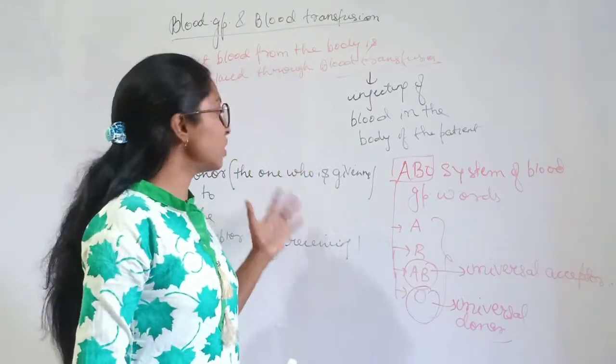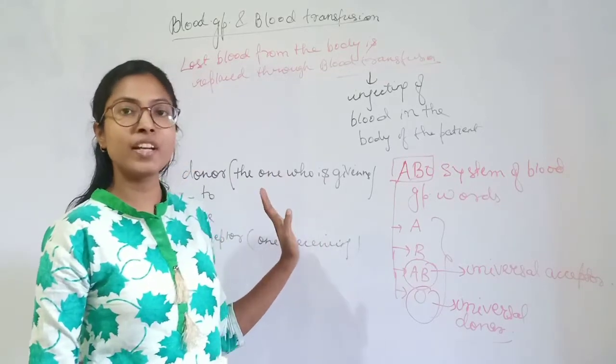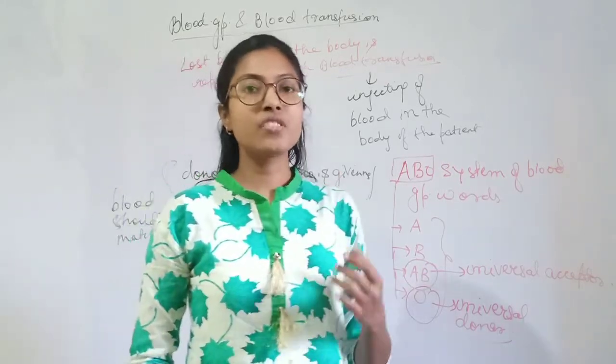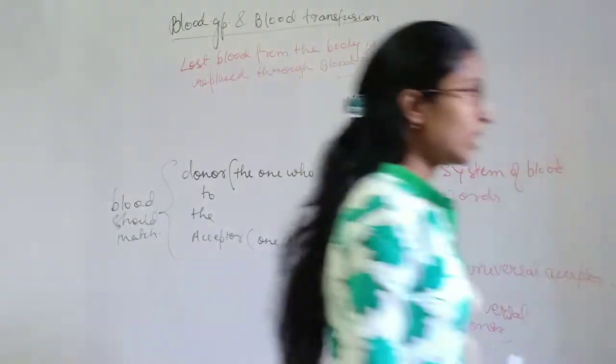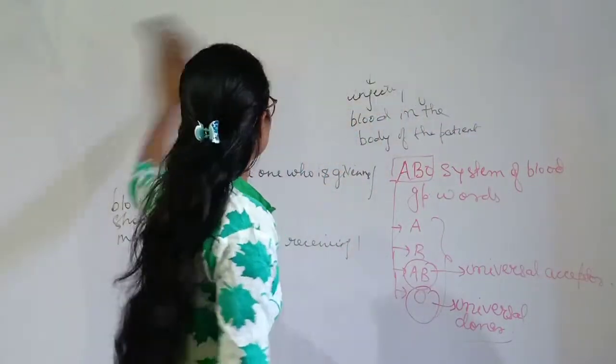So this was about the blood. The first component of the circulatory system, that is blood, is over. Now we'll start the second component, that is blood vessels.